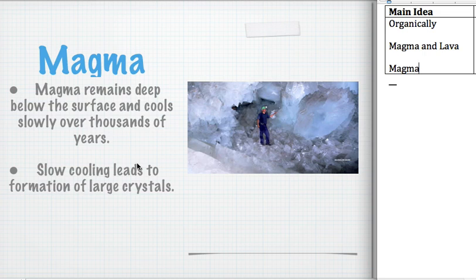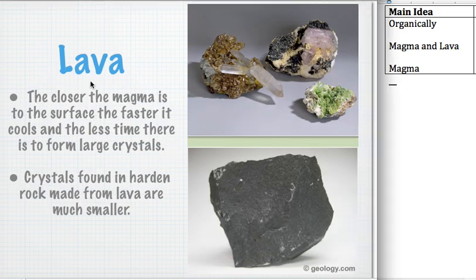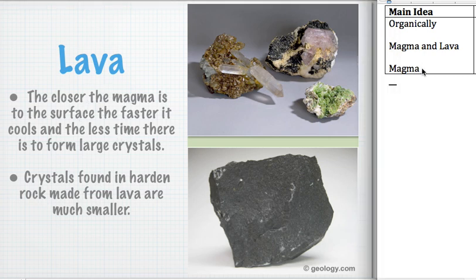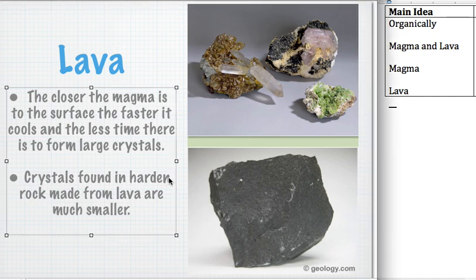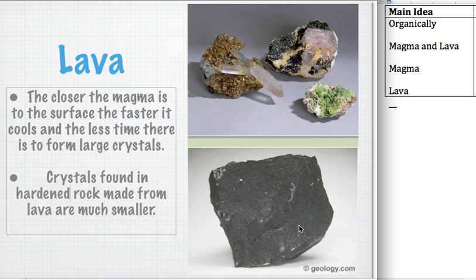Then when something cools slowly, it gives more time for the crystals to add on, and we form new large crystals. With lava, however, the closer the magma is to the surface, the faster it's going to cool, and there's not enough time to form those large crystals. And so crystals found in hardened rock made from lava are going to be much smaller. Right? So something like this basalt here, the crystals are going to be much smaller than in a granite that cools underground. So that's magma and lava, pretty straightforward. The magma and lava cool, minerals can form.